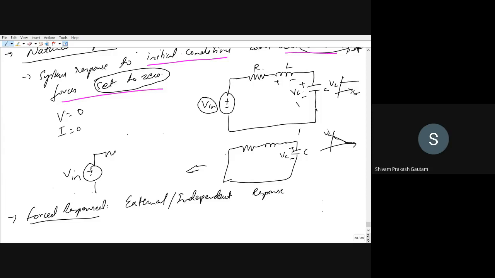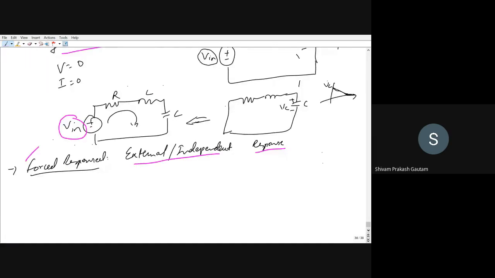This is C, this is L, and this is R. You again join an external voltage source, and you study how your system responds to this input Vi. This is called the forced response. So the response due to the external or independent source is called the forced response.